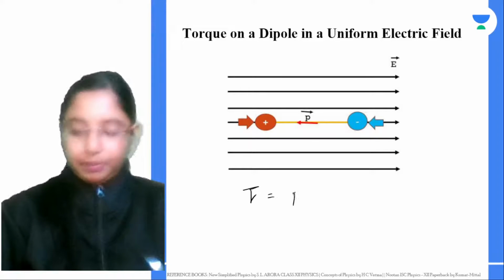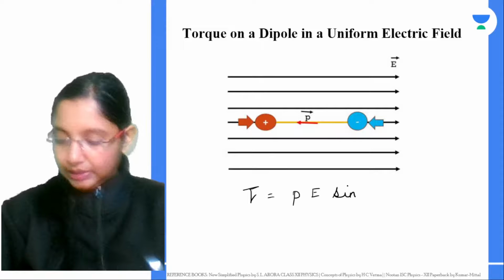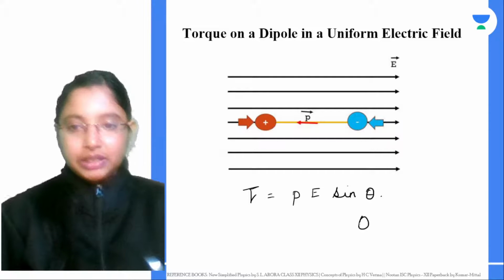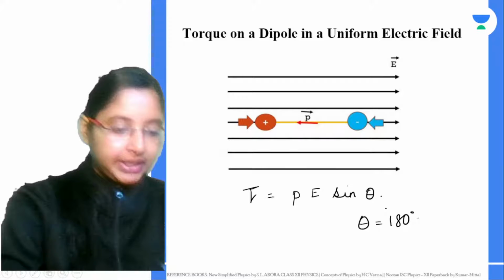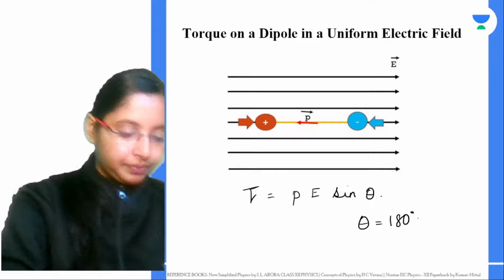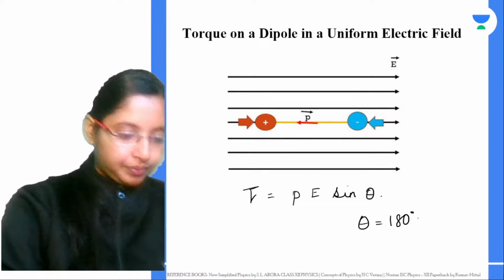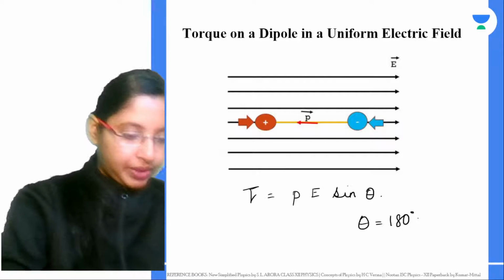In this case, what happened? You have PE sine theta. Now in this case, theta is equal to 180 degrees. What is the value of sine 180? Sine 180 is again 0.